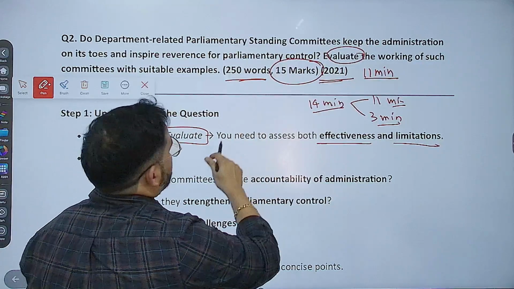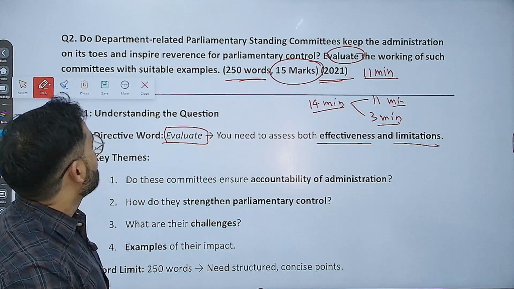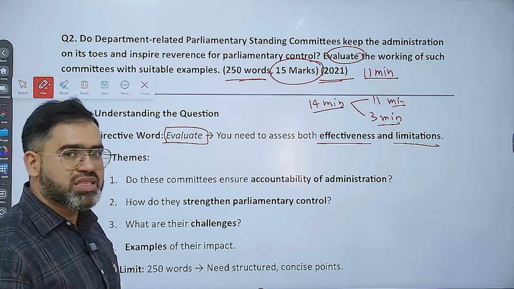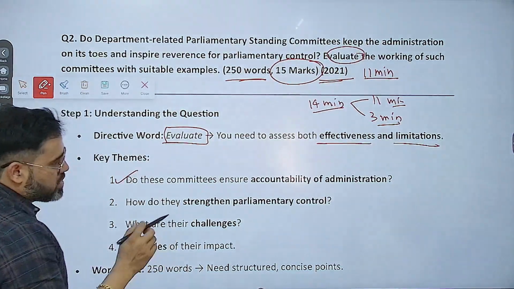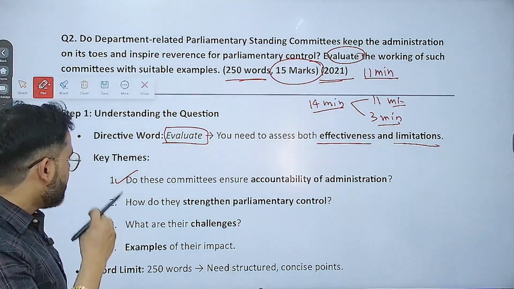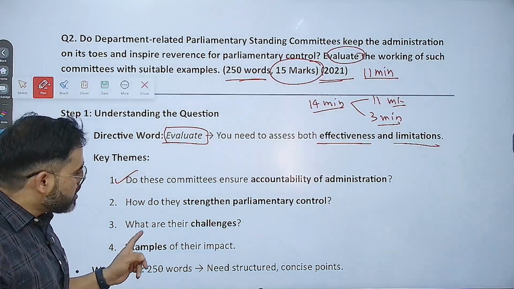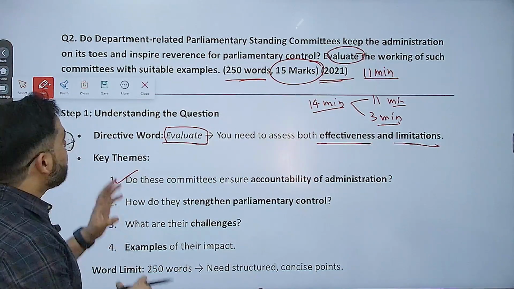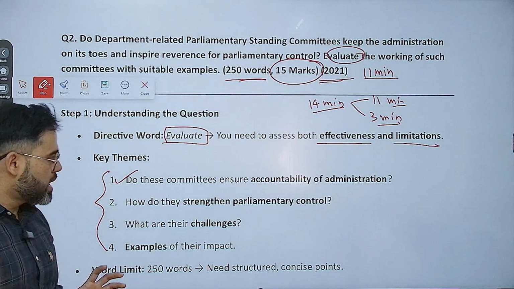The effectiveness, that means departmental related standing committees were effective basically to make administration accountable, but there are limitations also, that is evaluate। Key themes: do these committees ensure accountability of administration? Second, how they strengthen parliamentary control. Third, what are their challenges, and fourth, example of their impact। If you break this entire question into these four parts, then you can answer easily।